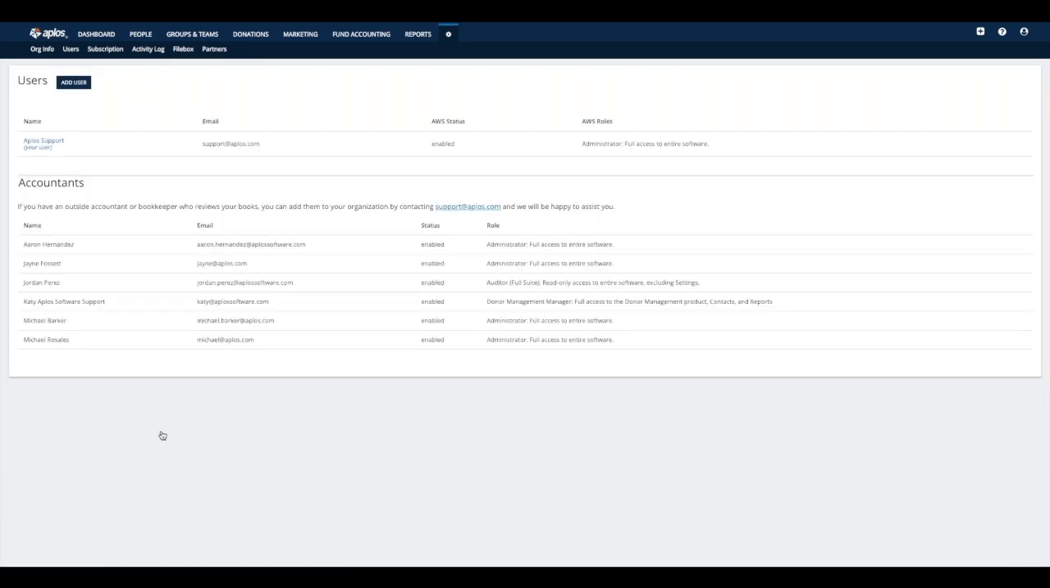If you ever need to edit any kind of information for an existing user, just simply come to this main users page, click on the name of that user, and it'll take you to the details screen where you can manage that information if needed.